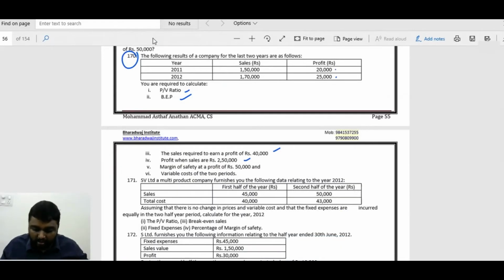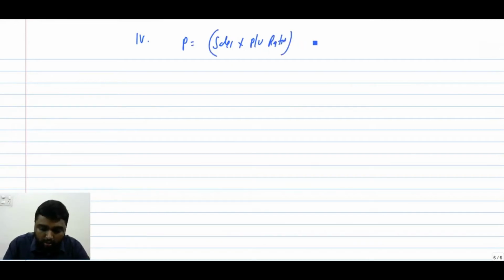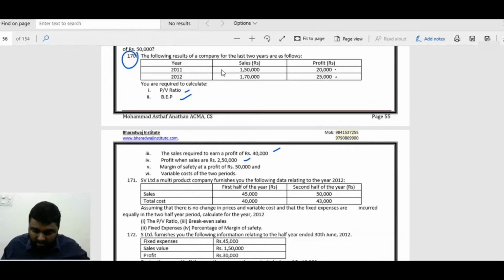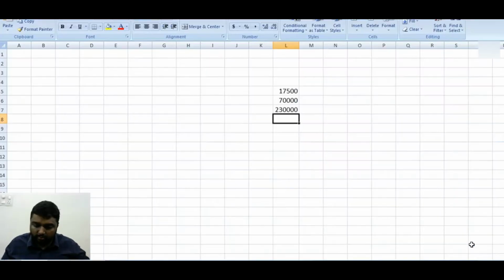Now what is the next? Profit when sales are 2,50,000. What is the profit equation? Sales into PV ratio minus fixed cost. So 2,50,000 into 25% minus 17,500, our fixed cost.